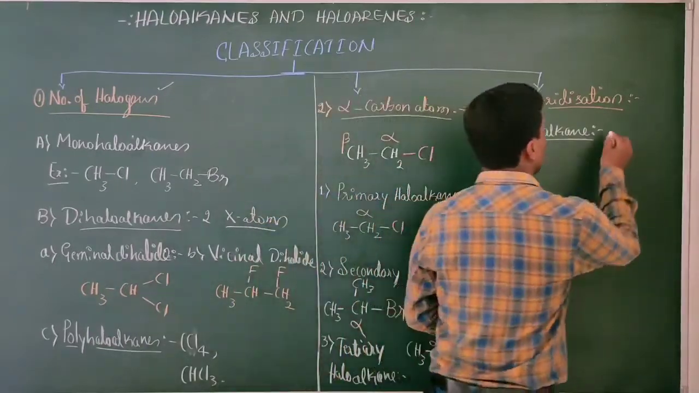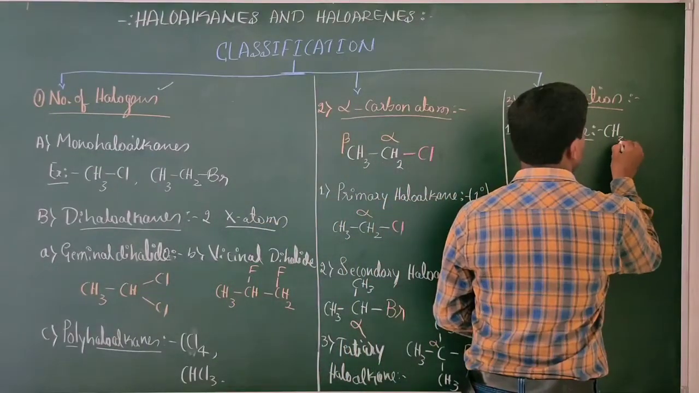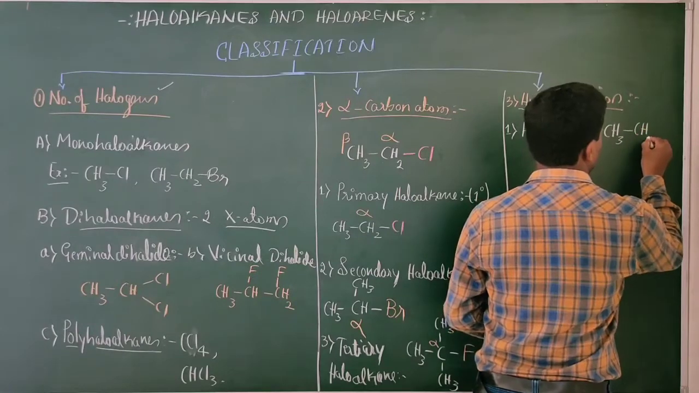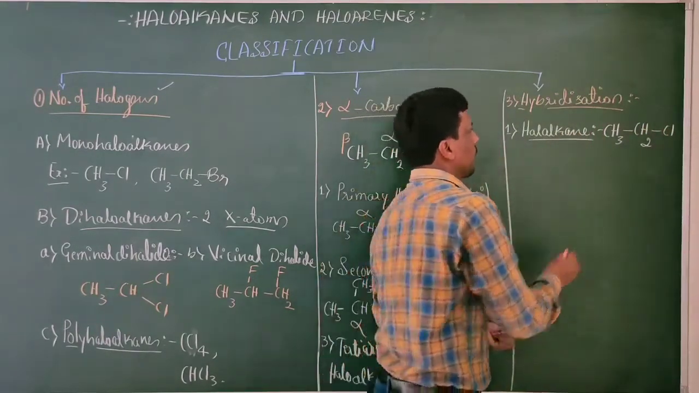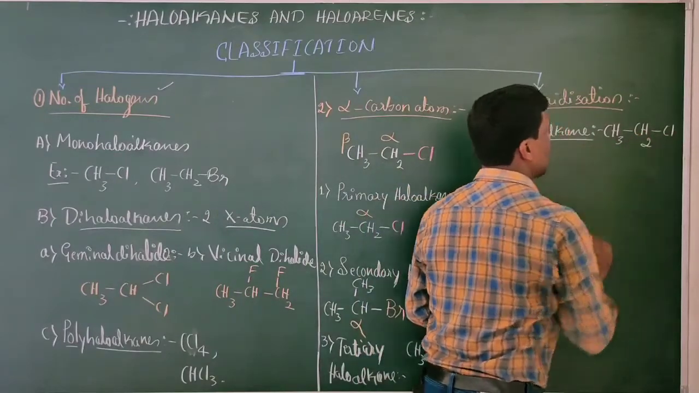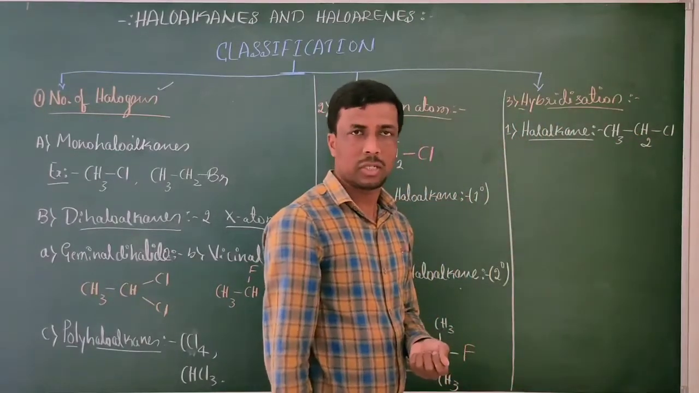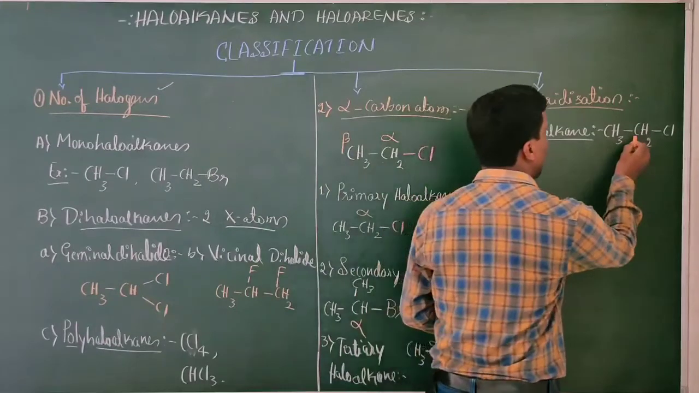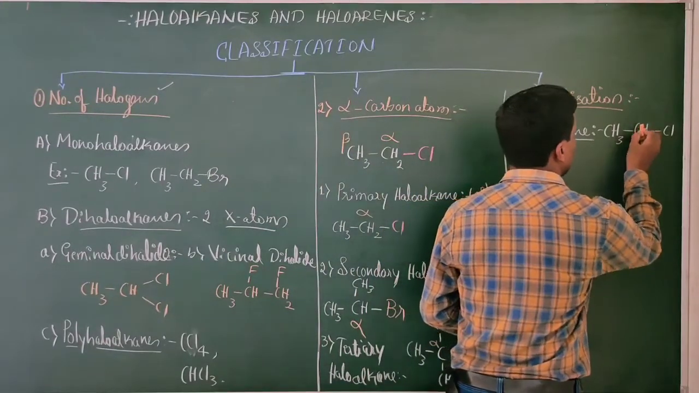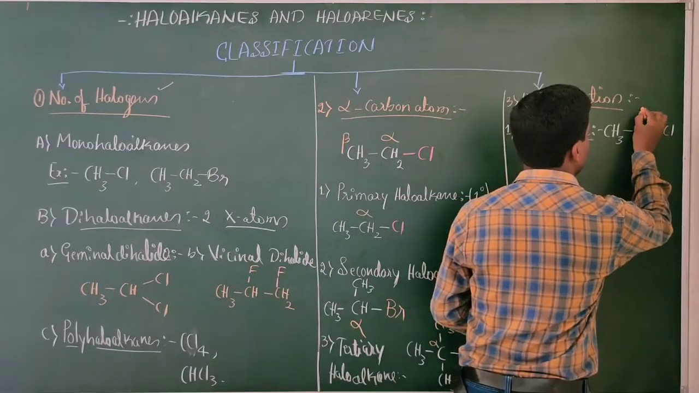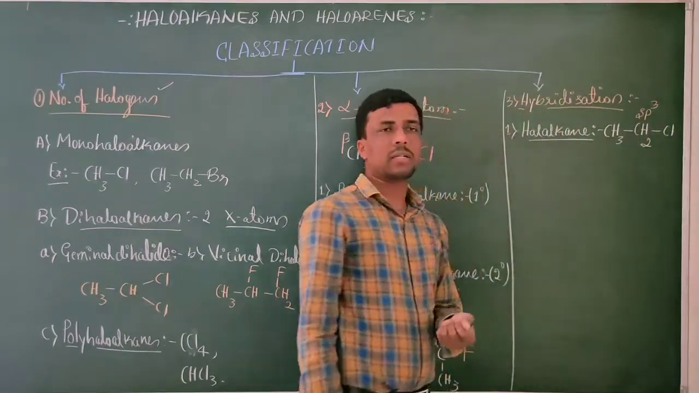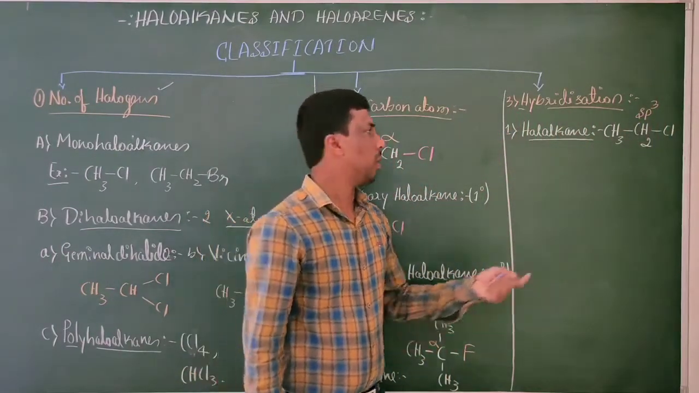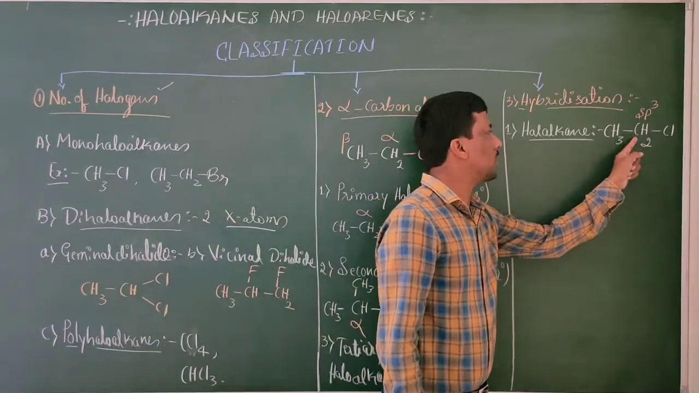Haloalkane. Example is here. To this carbon atom halogen is attached. What is the hybridization of this carbon atom? The hybridization of this carbon atom is sp3 hybridization. Because all the bonds of this carbon atom are